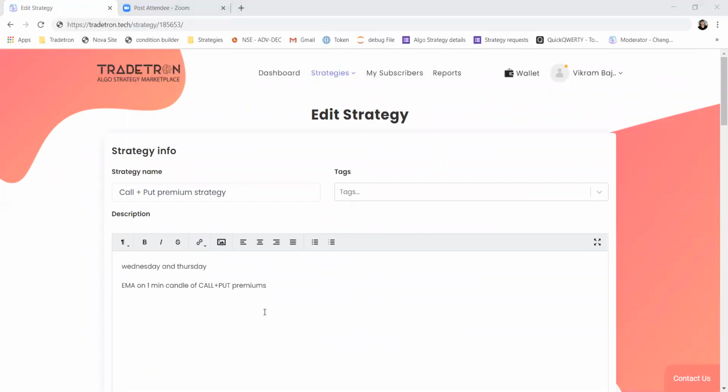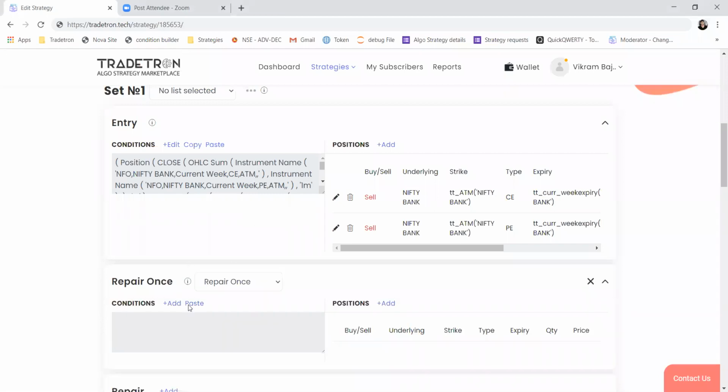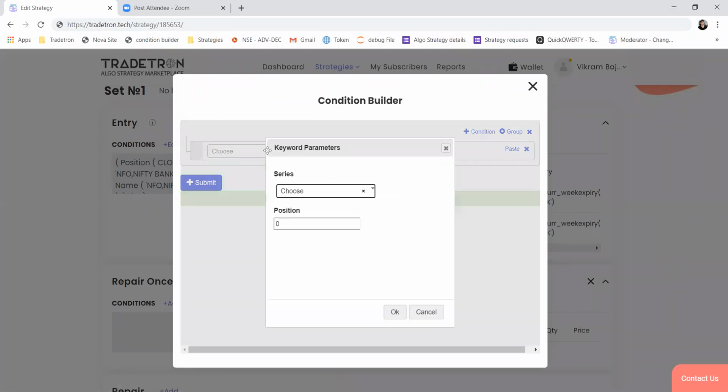Similarly, we have one more keyword, which is OHLC spread, which basically gives the difference between two instruments. So let's see how to use that.